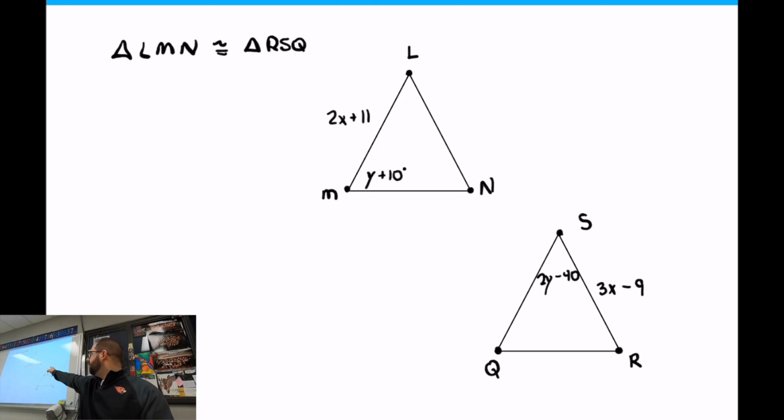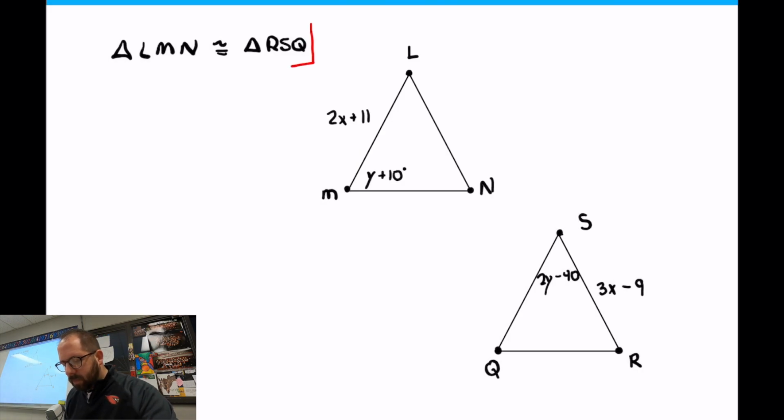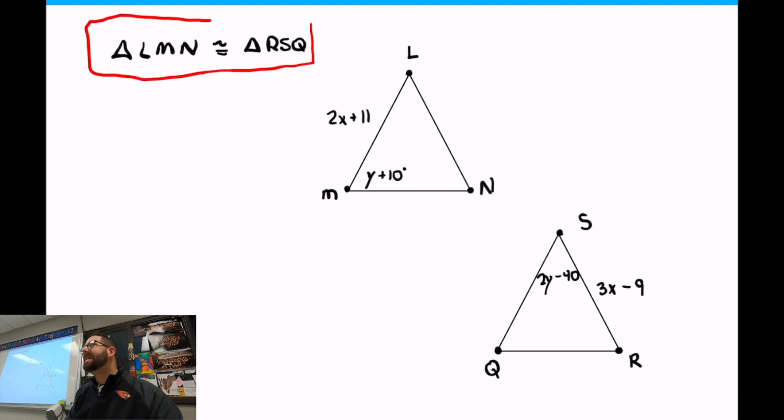That's a 2x plus 11, a y plus 10, a 2y minus 40, and a 3x minus 9. The 2y minus 40 got a little messy, but I'll let you write this down. The big thing is that thing up in the corner. This is actually the most important piece to this problem. Without it written in the corner, I would not be able to do this problem. There are no markings on these pictures, so I had to have that congruency item up in the corner, and we're going to talk about the importance of that in a second.